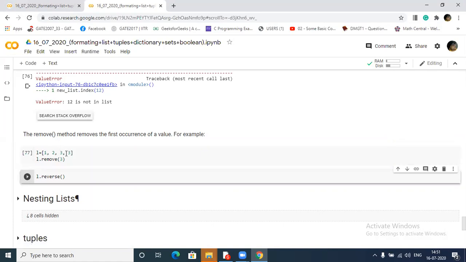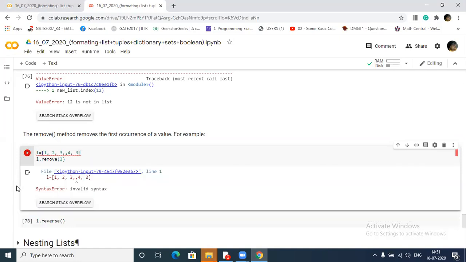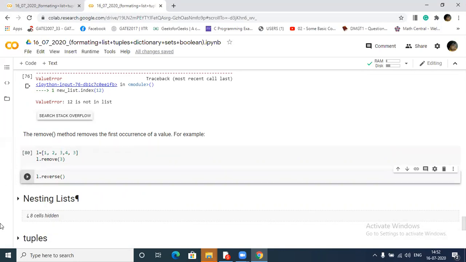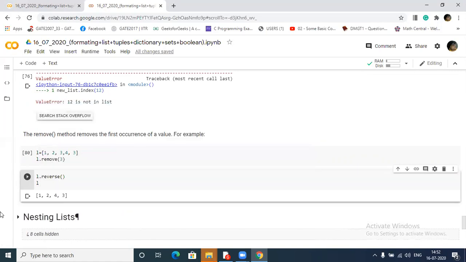If you got confused about why, you can write 4 here and see that. One comma is extra in the code, there is one extra comma here.